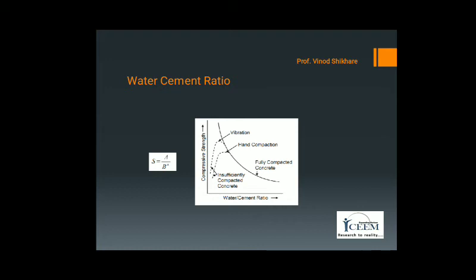For achieving the same strength, higher water cement ratio is required for hand compacted concrete as compared to that required for vibrated concrete. At very low water cement ratio, the law fails as at such low water cement ratio compaction is not possible. It is all given in this graph according to Abrams' law.